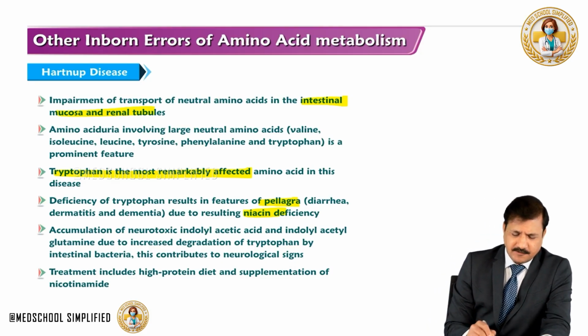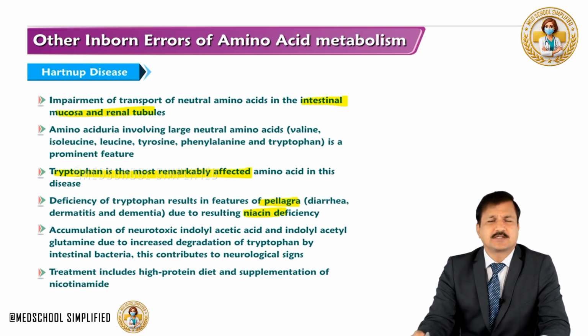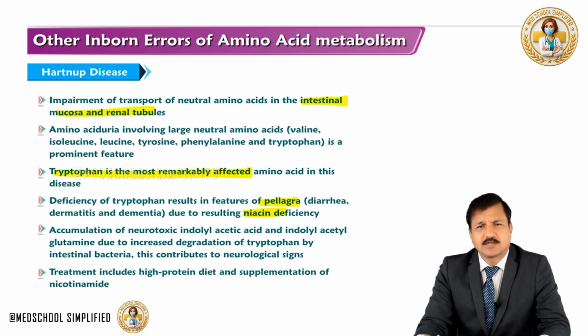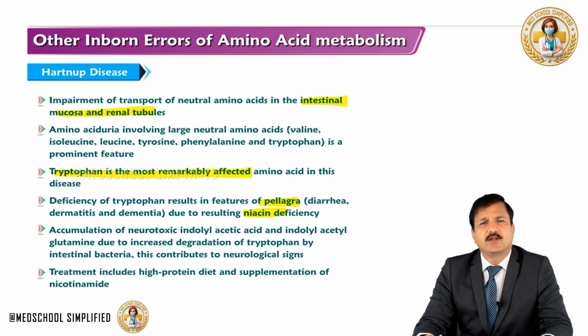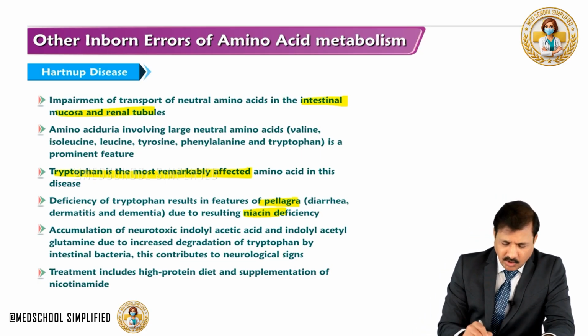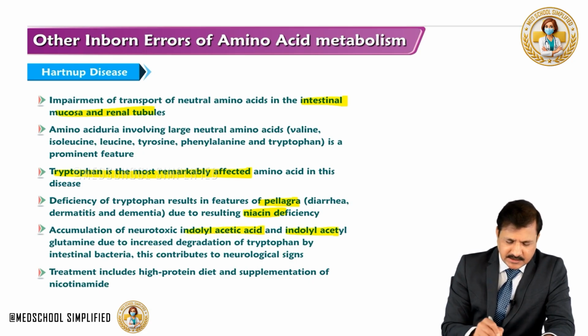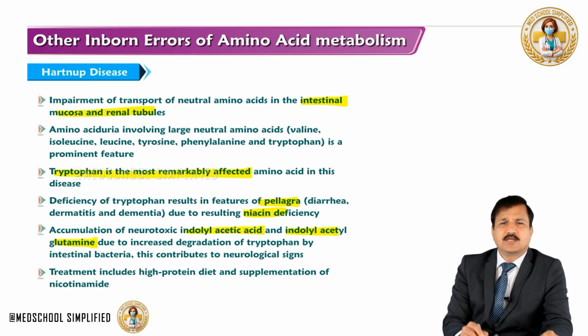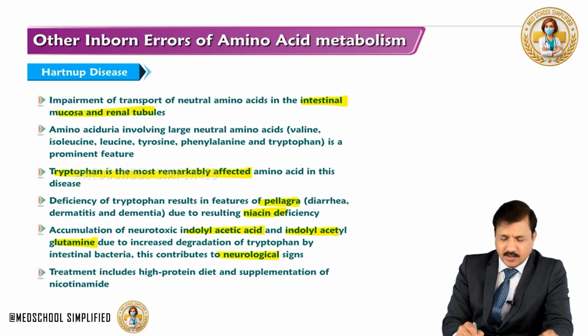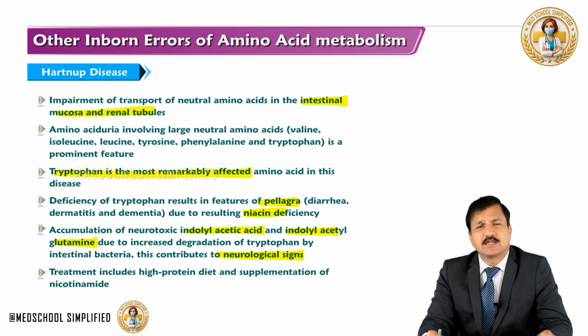Also there is accumulation of tryptophan in the intestine, because it is not absorbed by the intestinal cells, that's where the defect is, including a defect seen in renal tubular reabsorption. So the presence of more tryptophan in the lumen of the intestine will undergo bacterial action, and the tryptophan will break into indole acetic acid and indolyl acetyl glutamine, which come from the bacterial degradation, and they will be absorbed by the intestinal cells, and they will contribute to the neurological signs that we see in Hartnup disease.